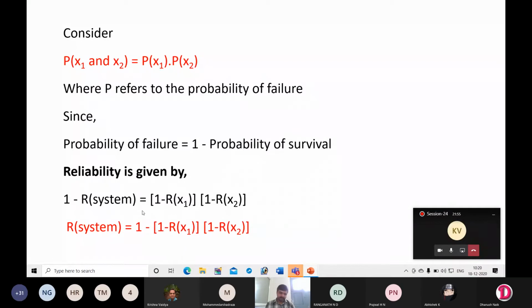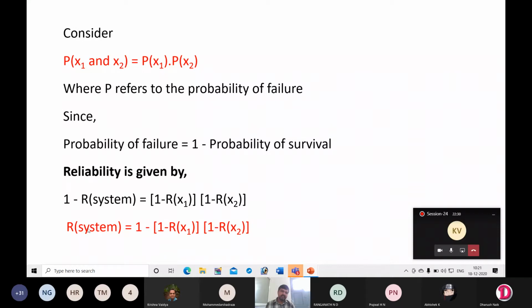Next, if you want to find the reliability of the system, then using this equation you can write R system is equal to 1 minus (1 minus Rx1) into (1 minus Rx2). This is the equation of reliability of components connected in parallel. You have to remember this last equation. It is applicable when parts or components are connected in parallel.